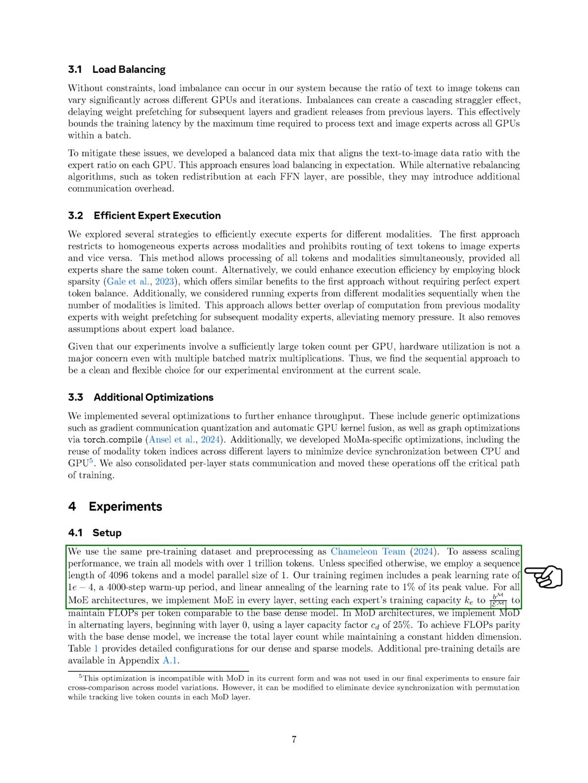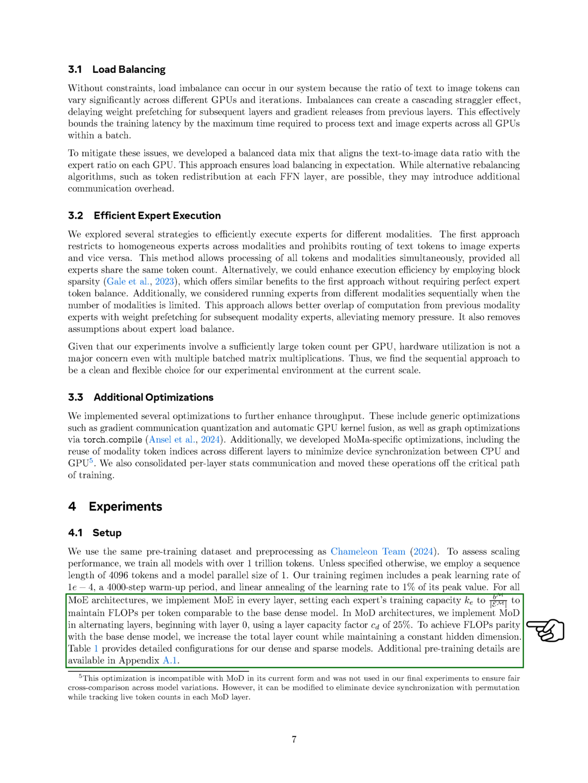For our setup, we used the same pre-training dataset and pre-processing as previous work. To evaluate scaling performance, we trained all models with over 1 trillion tokens. Unless stated otherwise, we set the sequence length to 4096 tokens and the model parallel size to 1. Our training process included a peak learning rate of 0.0001, a warm-up period of 4,000 steps, and a linear decrease of the learning rate to 1% of its peak value.